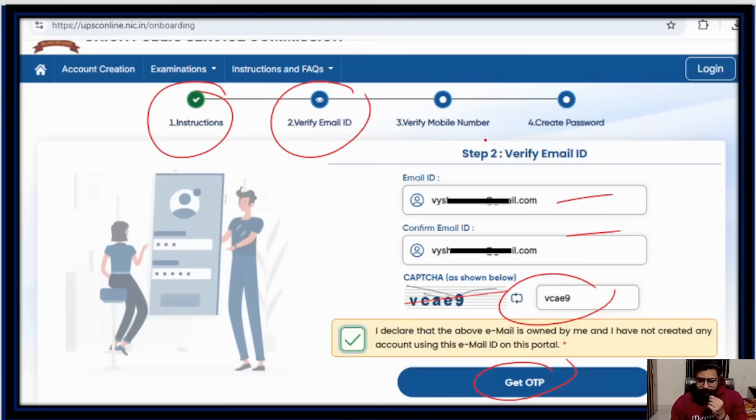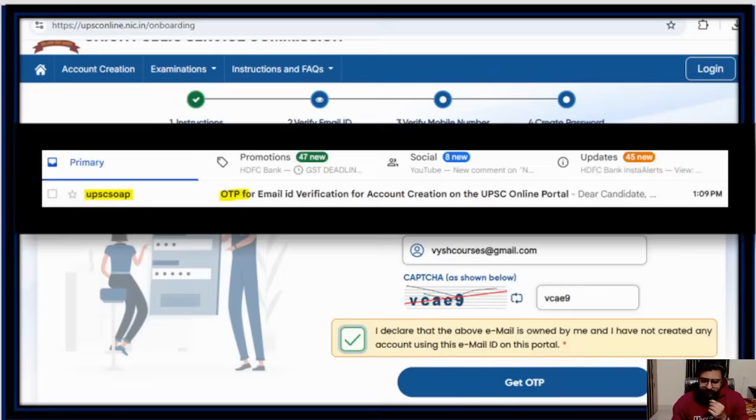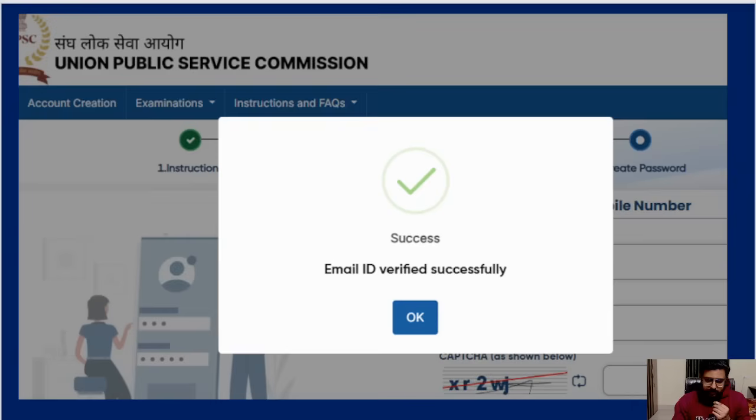So here you will get an OTP in your email ID, from UPSC SOAP. You will get it instantly, and then immediately it will go to the next page. Email ID verified will come after you put the OTP, and then it will go to the next page.